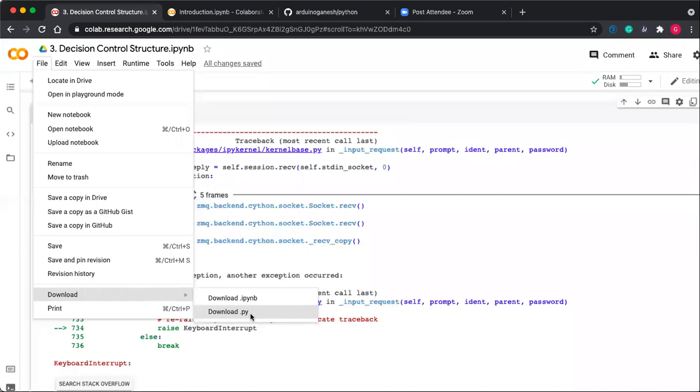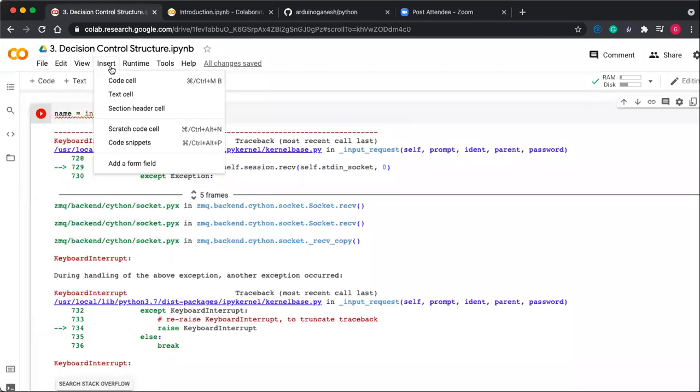IDLE is the default editor that comes with Python. So if you want to run this on your IDLE, you need a PY file, so just download as .py. And if you have a locally installed Jupyter notebook and want to work on it, you can download this file as an IPYNB file.